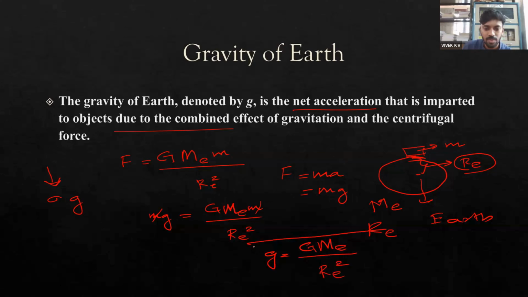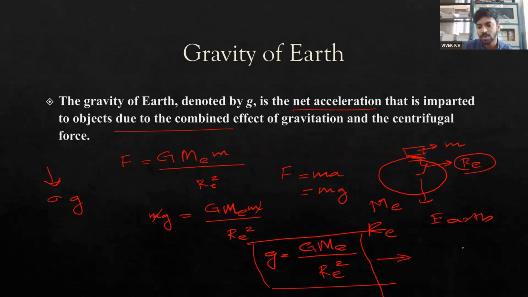From this, it is clearly known that the acceleration due to gravity, the rate at which an object is falling towards the earth, does not depend on the mass of the object. It only depends on the mass of the planetary body, the radius of the planetary body, and the universal gravitational constant. Since all these values are constant, the mass of earth, the radius of earth, and the universal gravitational constant are all constant values.